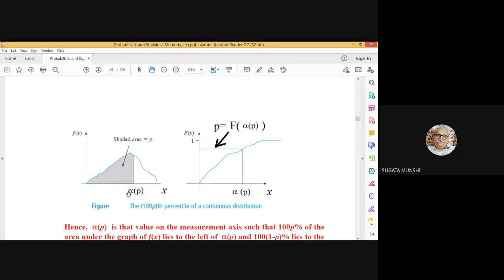Suppose for a certain value x equal to, say, 3, you find that this area is equal to 0.4. Then we call that x equal to 3 the 40th percentile of this particular distribution. In the cumulative distribution function, for x equal to alpha p, this value is equal to capital F with argument alpha p, which is equal to p. So as simple as that.